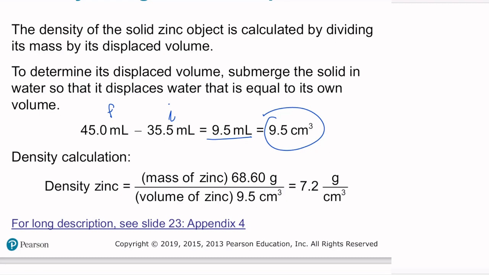It displaces the amount of water equal to its volume. We weighed it on the scale and its mass was 68.60 grams. So in order to calculate the density, we divide the mass by the volume, 68.60 grams divided by 9.5 cubic centimeters is equal to 7.2 grams per cubic centimeter.